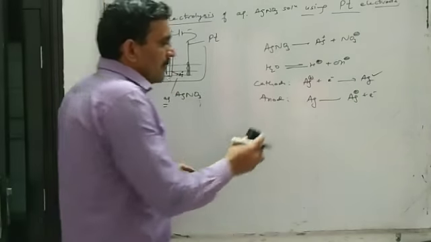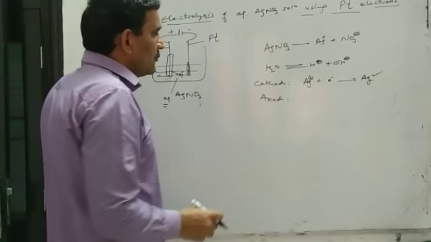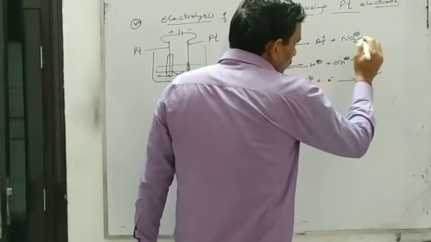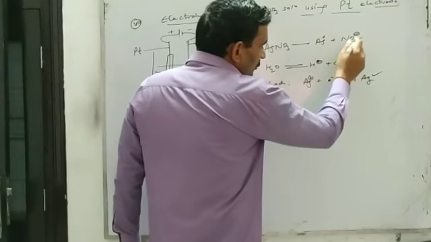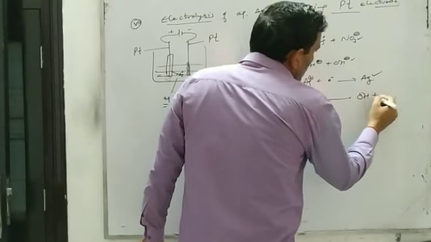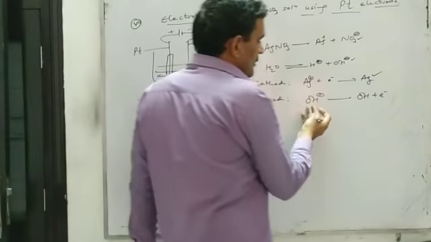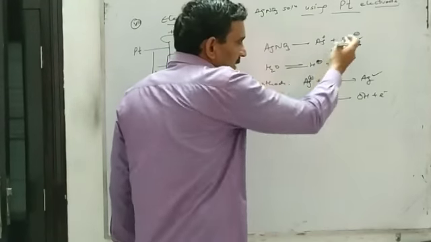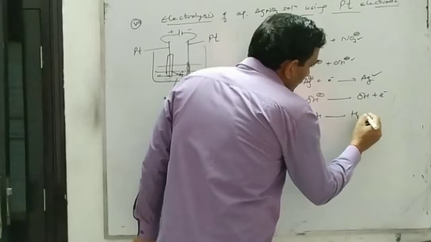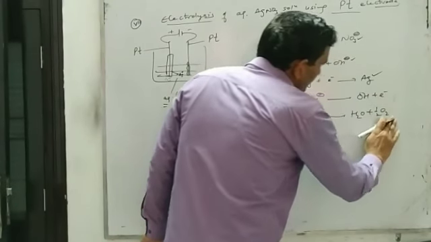But now anode is not of silver, so at anode there will be oxidation of nitrate ion or hydroxide ion, but we know out of these two ions, hydroxide ion is oxidized more preferentially because the discharge potential of OH negative ion is much less than nitrate ion, and these OH free radicals will further undergo secondary change and oxygen gas will be formed.